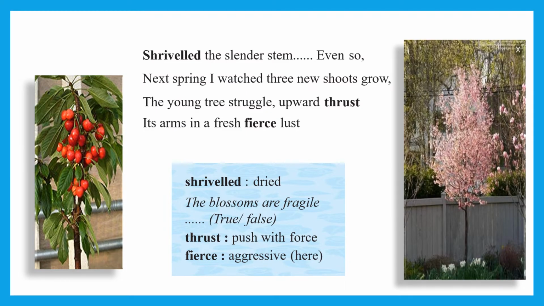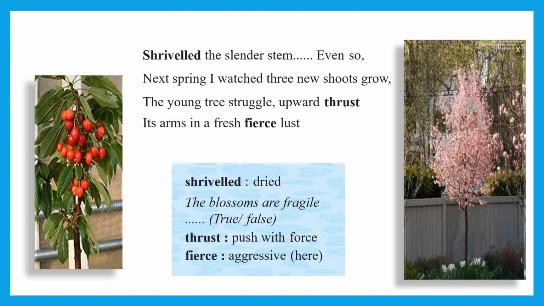Shriveled the slender stem, even so, next spring I watched 3 new shoots grow. The young tree struggle upward thrust its arms in a fresh, fierce lust. It means that though it was shriveled, the stem was slender means slim, shriveled means dried. So the dried, slim stem was drying more and more.